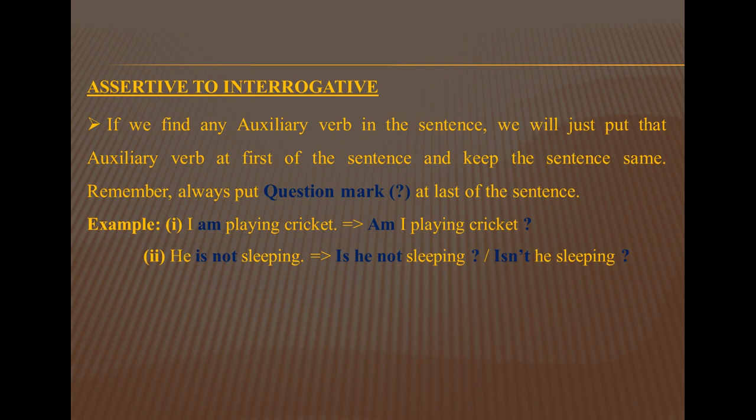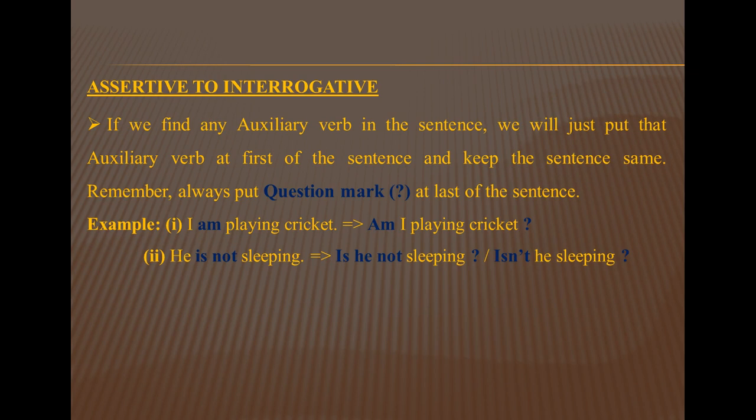So you don't do this. If we put not before the subject, we will use the short form of the auxiliary verb and not, that means isn't. Is not and isn't are both the same, but for an interrogative sentence we will not use "is not"; we will use isn't.